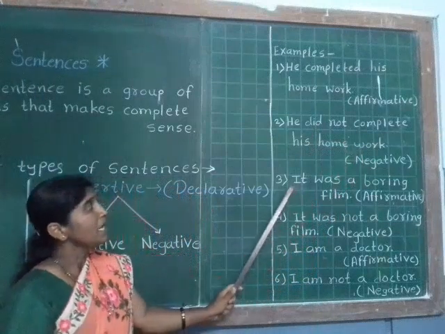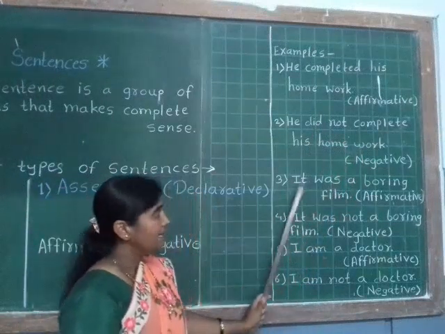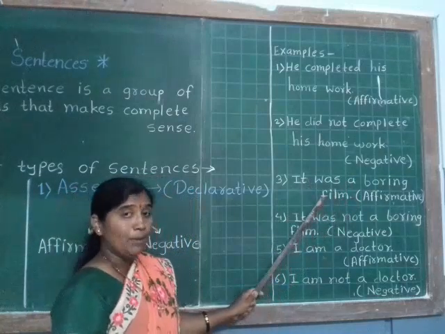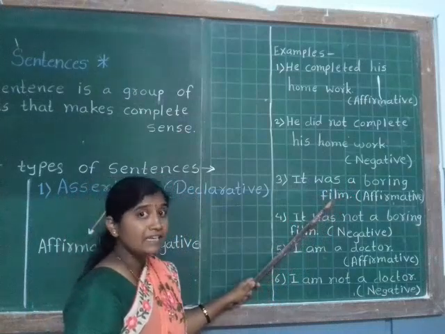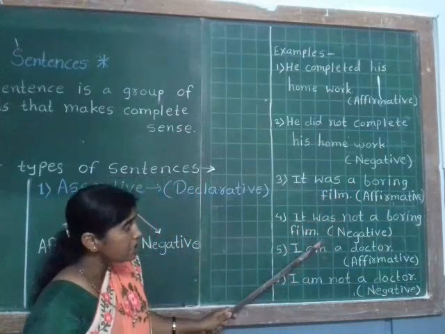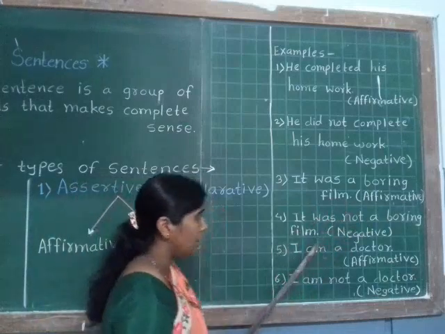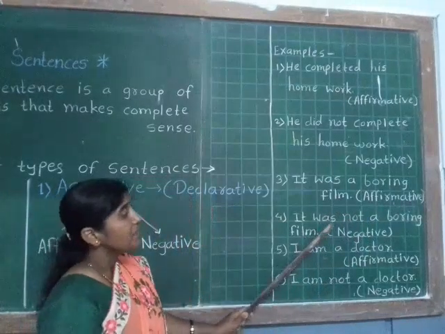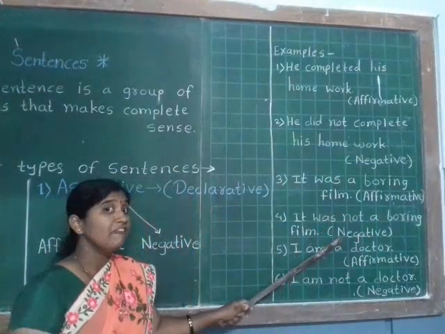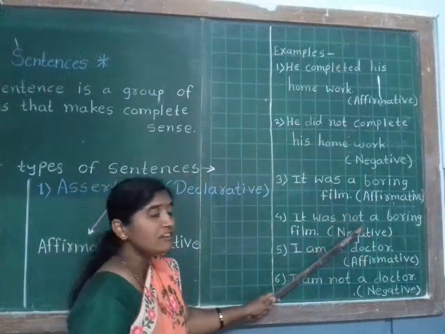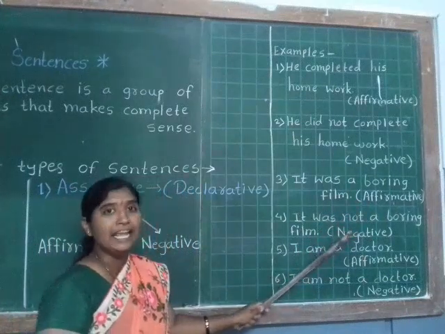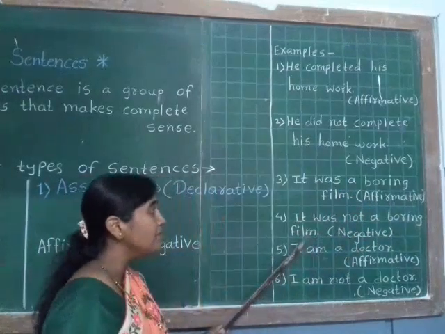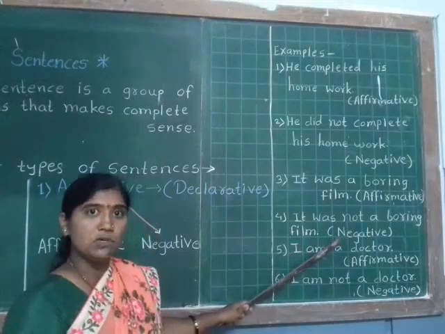Like this, it was a boring film. This is an affirmative assertive sentence because this sentence indicates positive manner. Here opposite, it was not a boring film. This is a negative assertive sentence. Why? Because here not word indicates negative manner. So it was not a boring film. This is a negative assertive sentence.